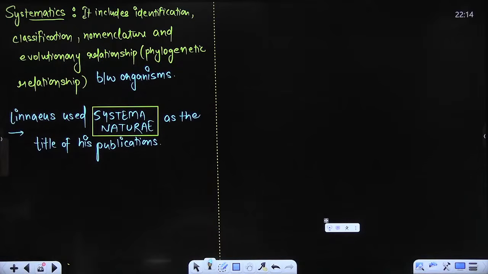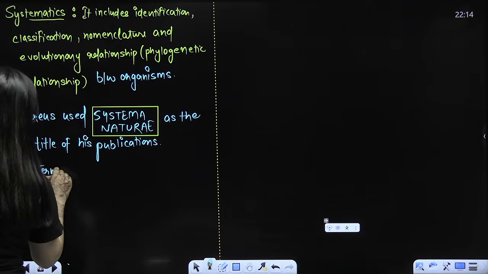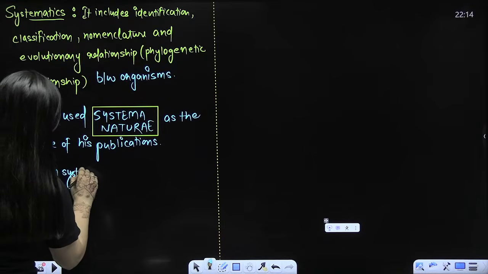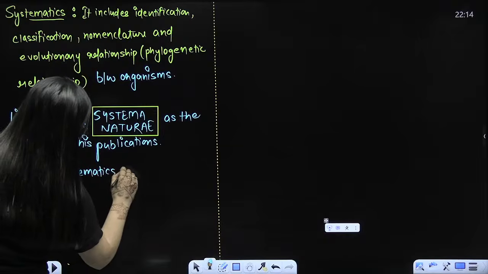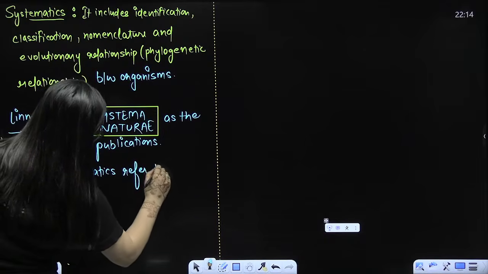Another important point. So taxonomy and systematics, which is also referred to as biosystematics or modern taxonomy. So that's what you need to understand. So the term systematics refers to the diversity of organisms and their evolutionary relationship. Is that clear? Yes, please. Everybody, please write it and wake up. Good morning. So the term systematics refers to what?